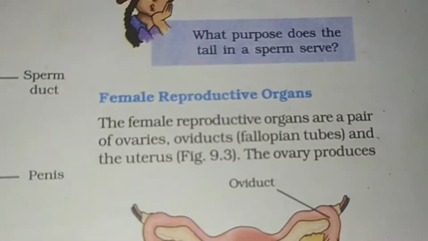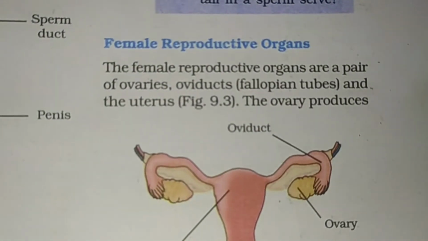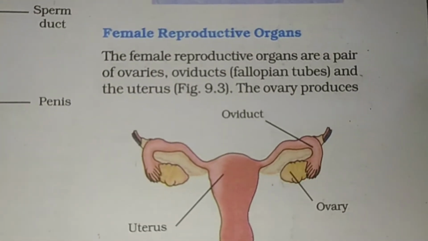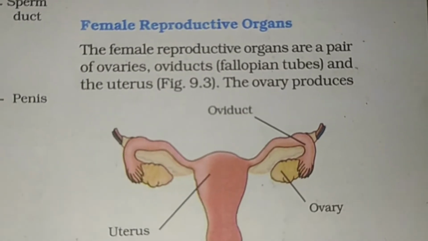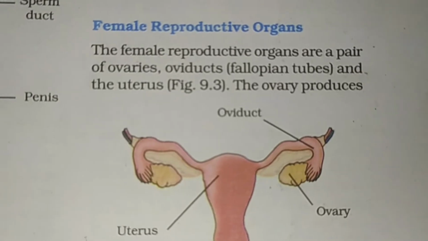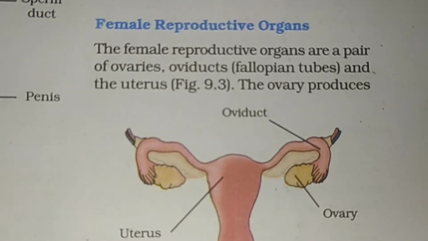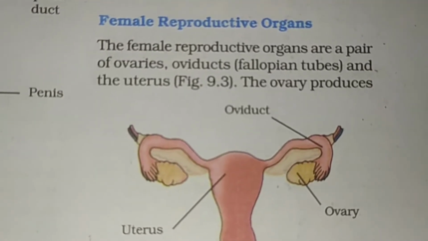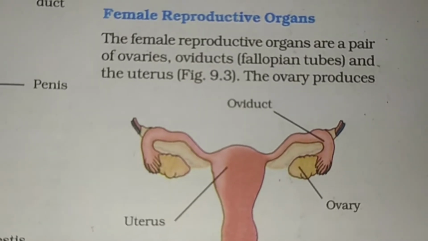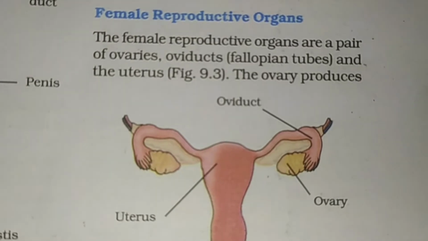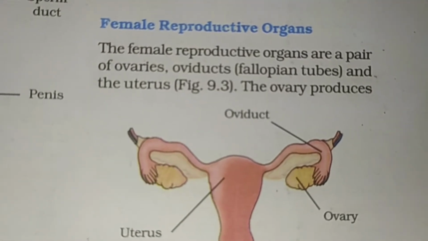Okay, so female reproductive organs. We have now completed our male reproductive organs, so we're gonna move ahead to the reproductive organs in the female body. The female reproductive organs are a pair of ovaries, oviducts, also called fallopian tubes, and the uterus.